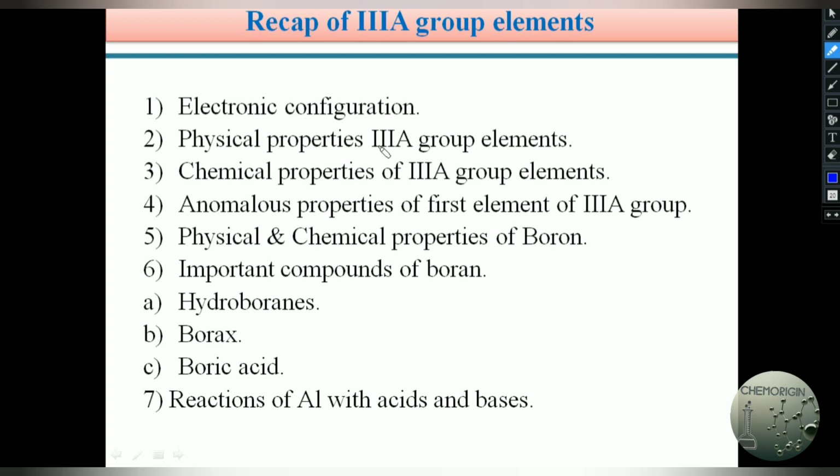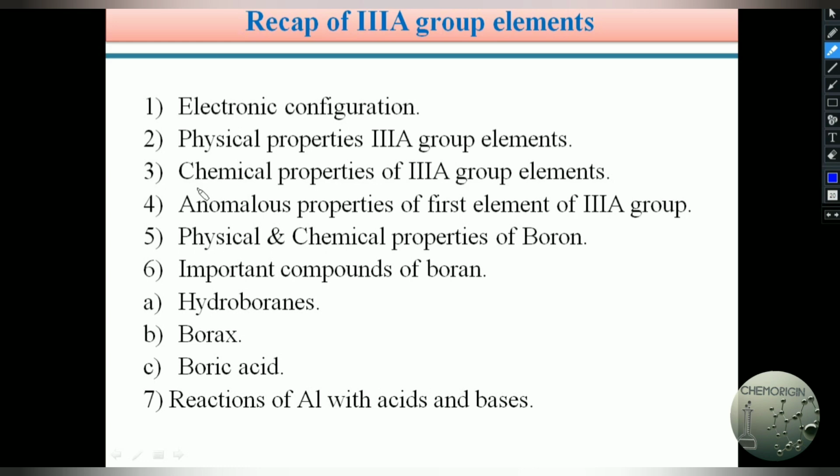Later, I also explained the physical properties of third A group elements: atomic radius, ionic radius, density, melting point, boiling point, and ionization energy, and how they vary in a group from element to element, whether increasing or decreasing, and why. So the irregularity in the increment or decrement of the physical properties of third group elements I explained.